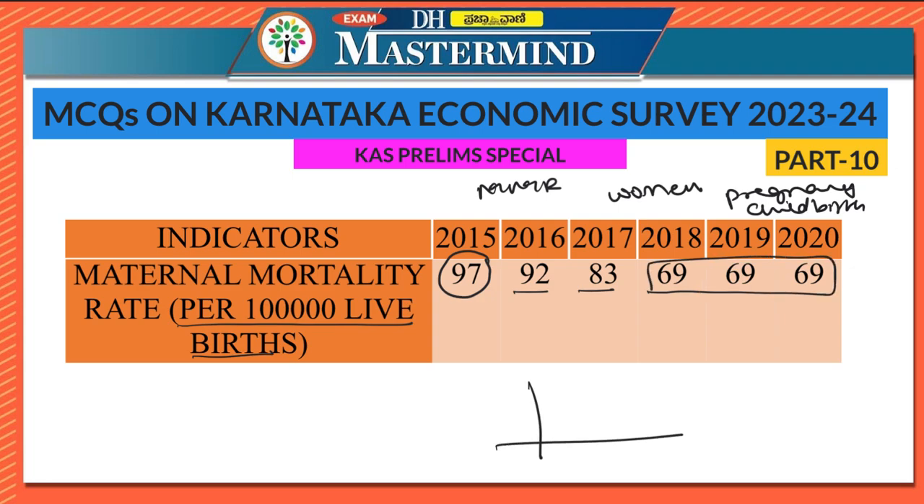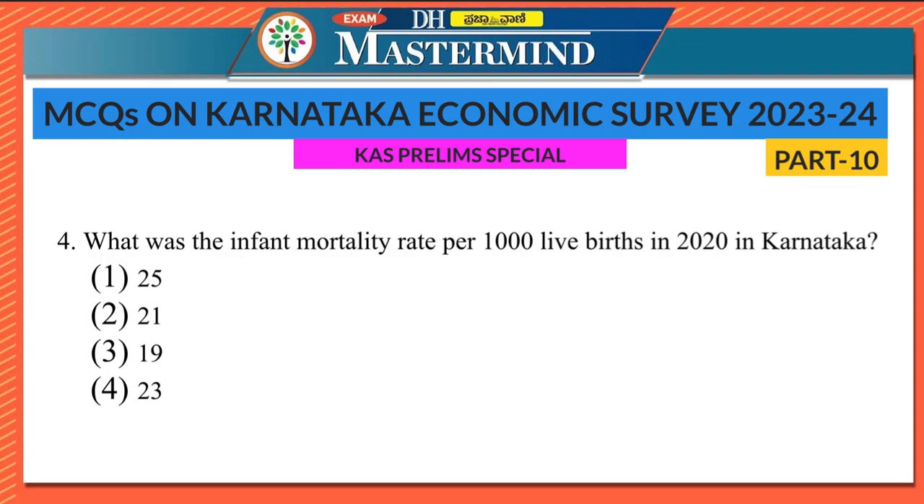The graph is like this. It has come down and then for the last years, it has been stagnant. So you have to remember that 69 is the MMR of Karnataka, while according to the United Nations, it is 103 for the entire India. And you have to note it down that the MMR of Karnataka is lower than the national average. Fourth question says, what was the infant mortality rate per thousand live births in 2020 in Karnataka?